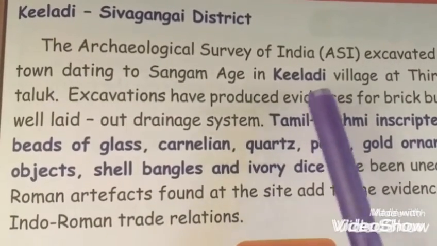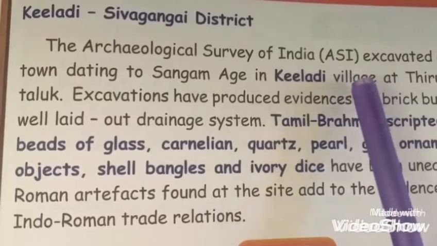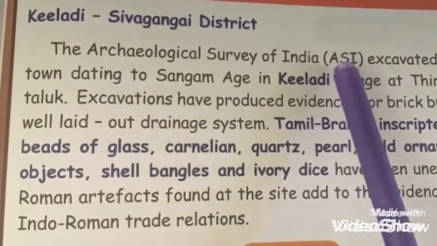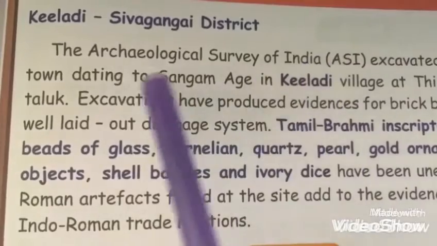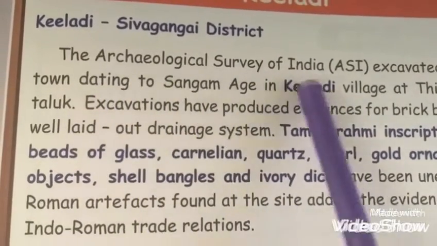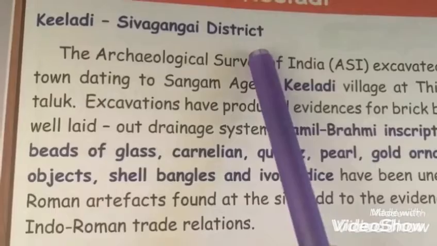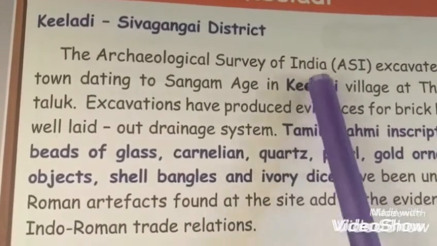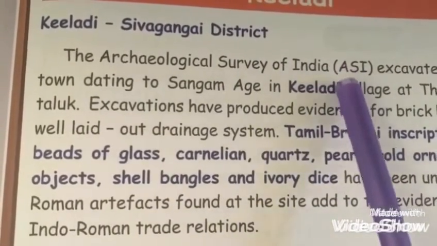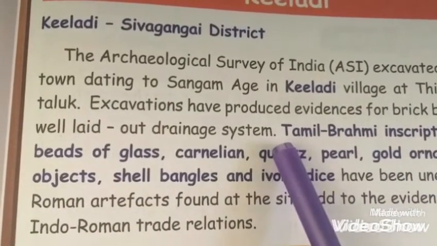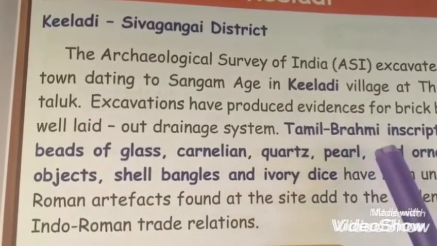The abbreviation of ASI is Archaeological Survey of India. So ASI means Archaeological Survey of India. This department, the ASI, excavated in Keeladi village. In this excavation, they have found many interesting things. The first one is Tamil Brahmi inscription.